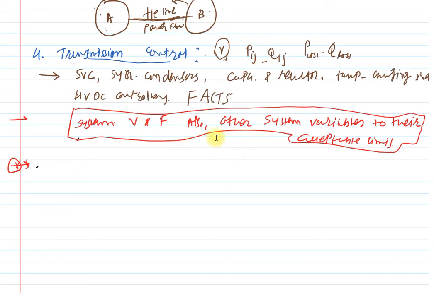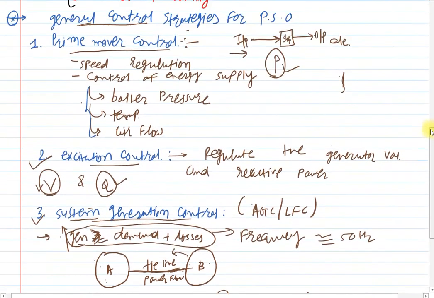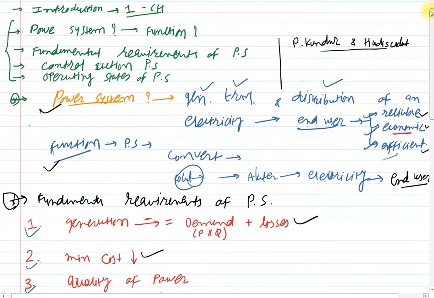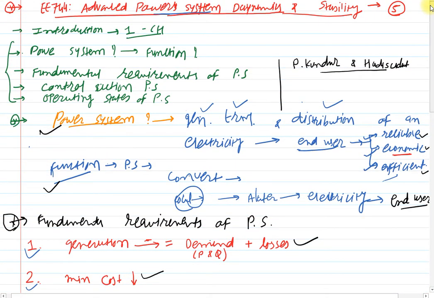Hello students. In today's session we will see the last theory of our first chapter, which is the introductory part. But before that, let us discuss once again what we have seen in the last session. We have seen the definition of power system, its function, then the fundamental requirements of power system and the control actions in power system. Clear? Yes. So today we will discuss the operating states of power system.